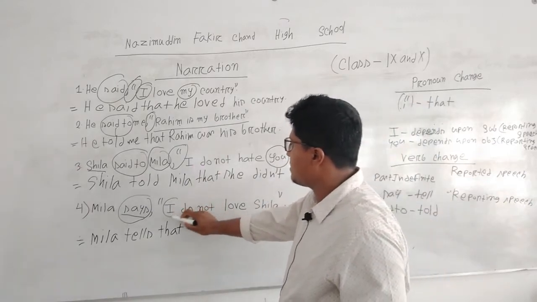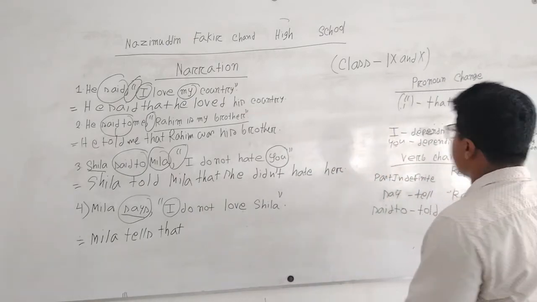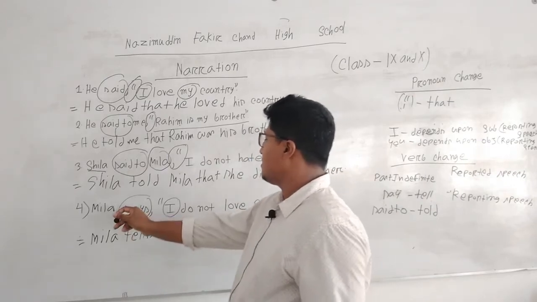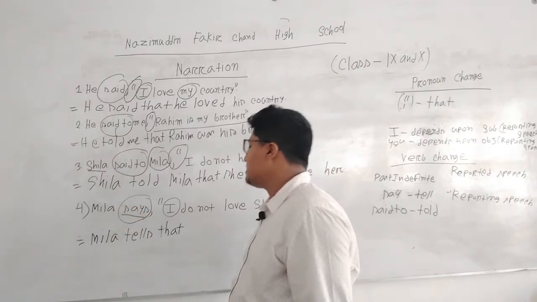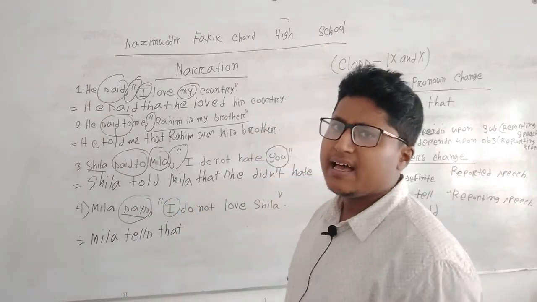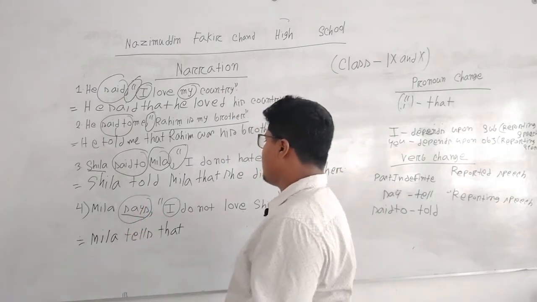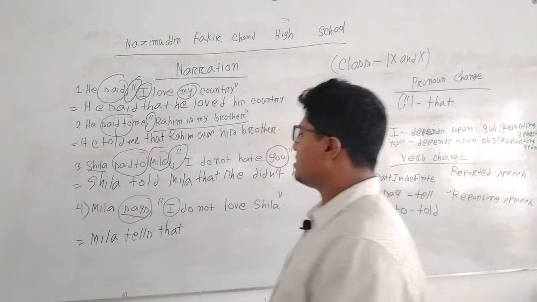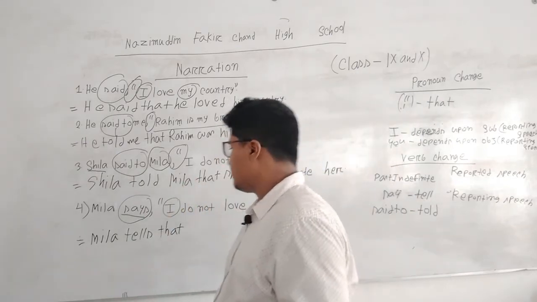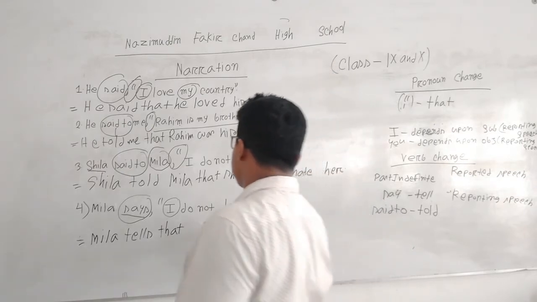Here we are watching "I." As I have said, "I" depends upon the subject of the reporting speech. Here the reporting speech is "Mila says" and its subject is Mila. So "I" depends upon Mila, and Mila is third person singular. As we want its pronoun and this is feminine gender, we have to write "Mila tells that she."